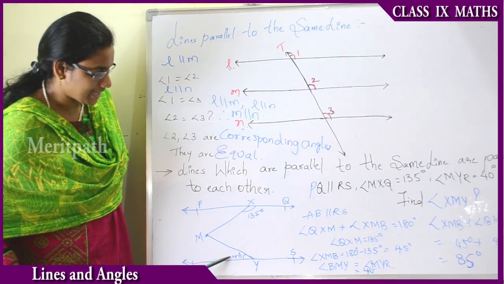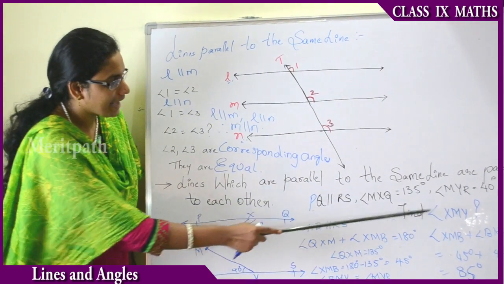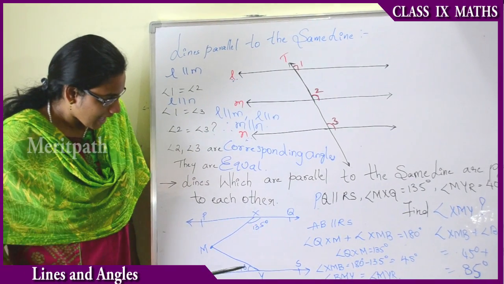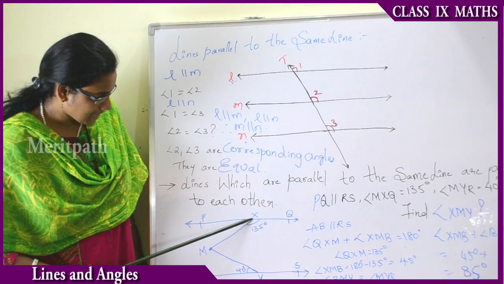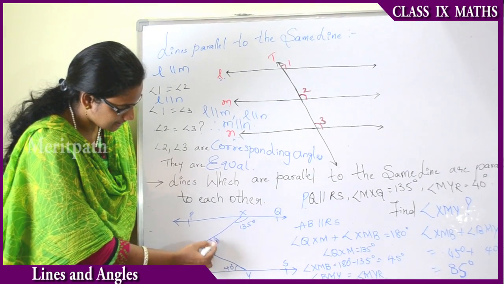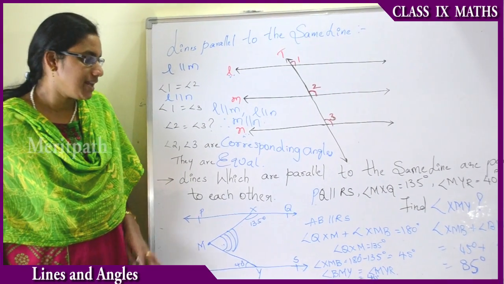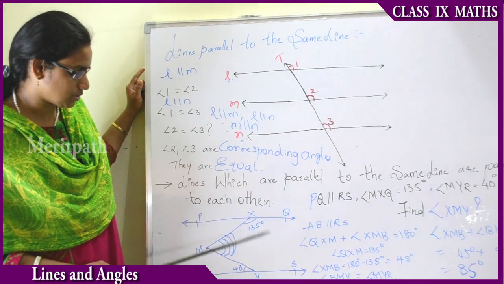These two angles are given in this problem and we have to find angle XMY, this angle. Now let us see the solution, how we are going to do it.